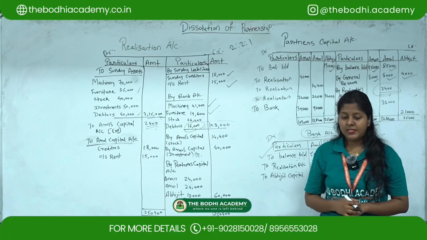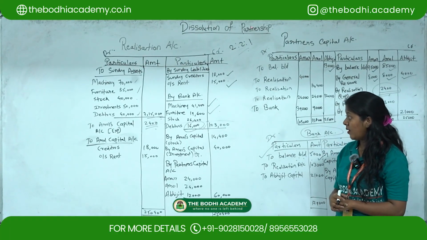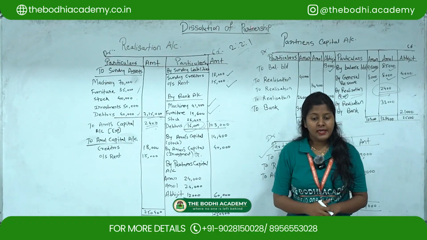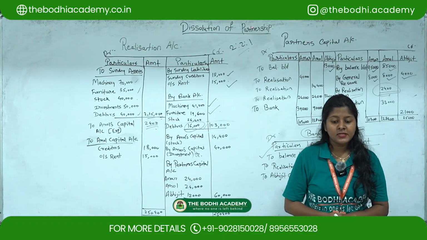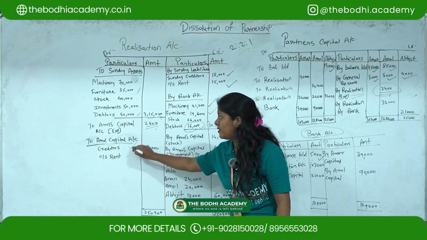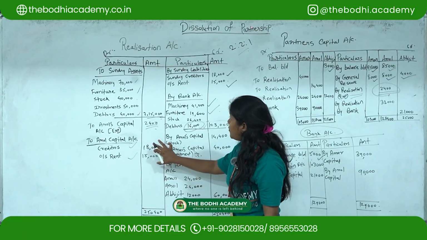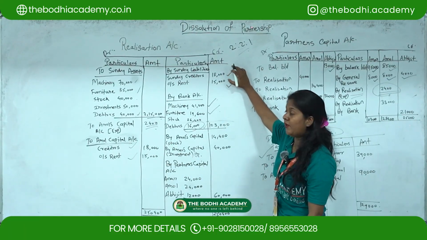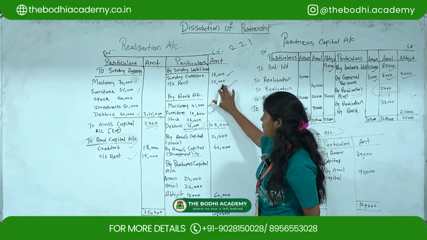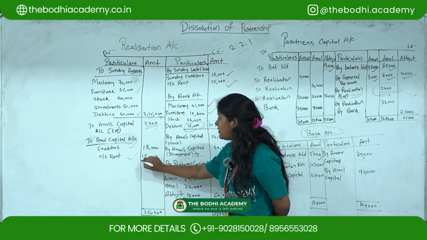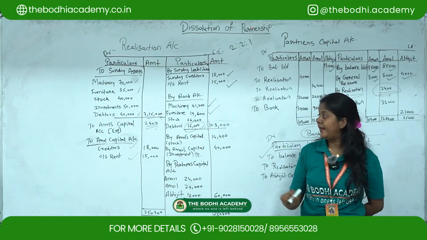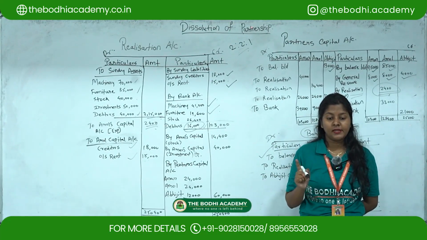Then next, Amol took our investment for rupees 40,000. Then he agreed to pay the creditors and outstanding rent at book value. So Amol is going to pay the creditors and outstanding rent. At book value means at the same value. Now here 18,000 was sundry creditors. Outstanding rent is also 15,000. So at the book value means at same value he is going to pay the outstanding rent and creditors. Okay, he is going to pay the liability.